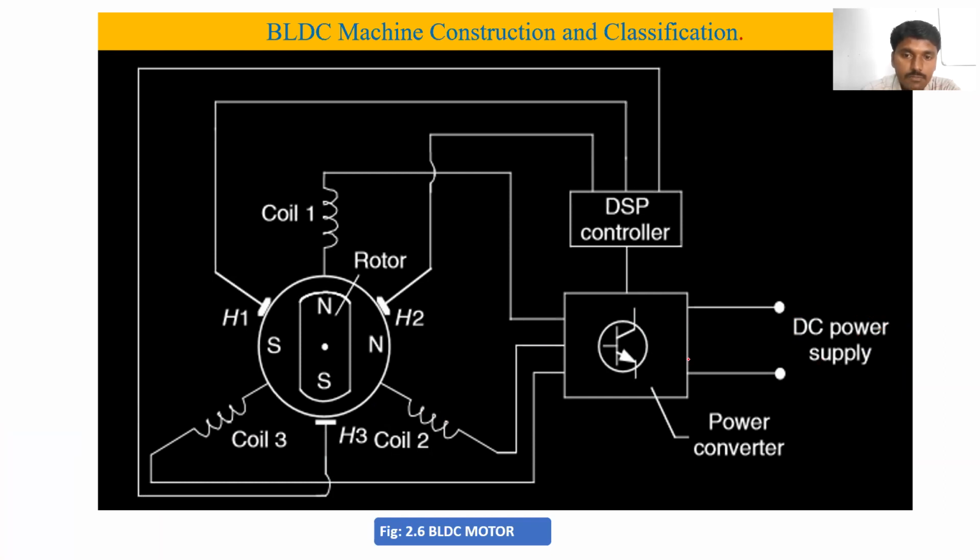But here we are not giving the DC supply to the motor. This DC supply is given to the power electronic converter, or power electronic modulator.